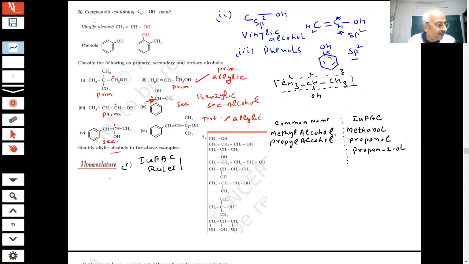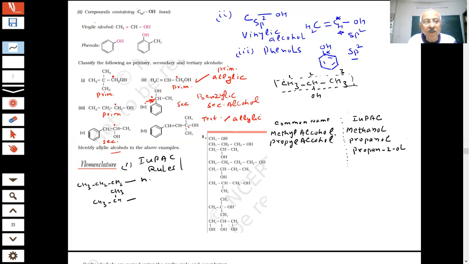How do you call this? If you have a CH3, CH2, CH2 group, and now you are having a CH3, CH, CH3 group, see the difference? This is a straight chain and this is a side chain. What do you call this?